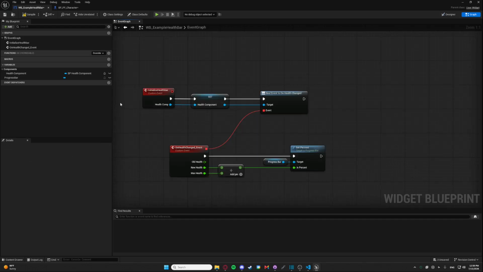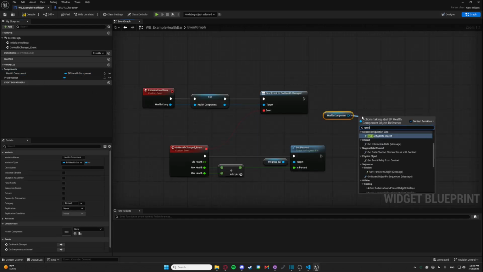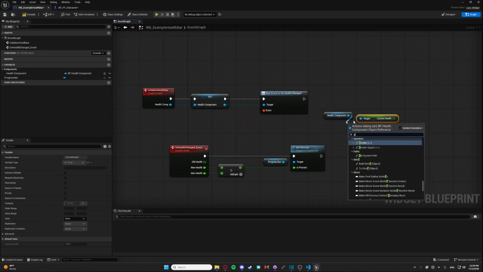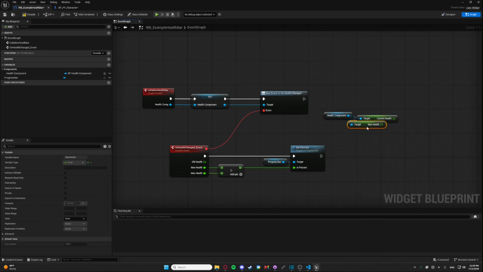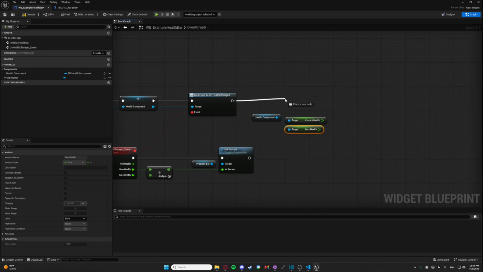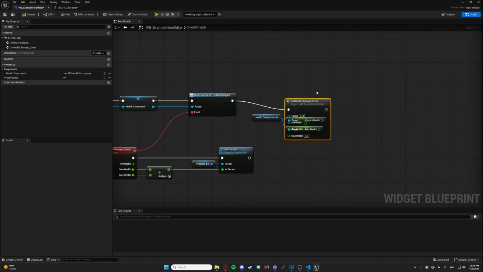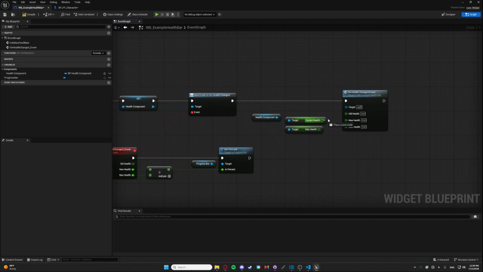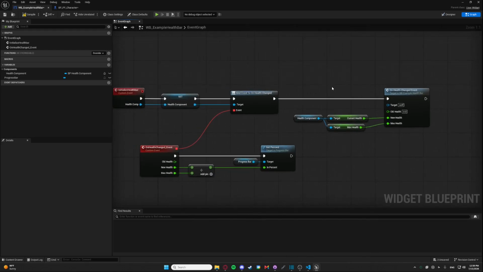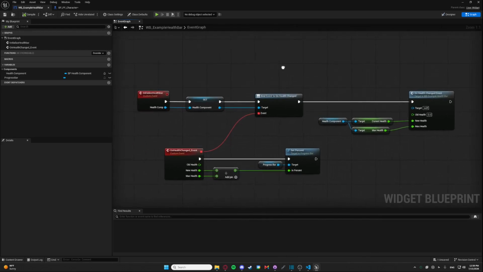There's one important detail here. Event dispatchers do not store or replay previous calls. This health bar only hears calls made while it is bound. Because of that, we'll update the health bar once during initialization using the component's current health. Then let the dispatcher handle future changes. And just like that, our health bar automatically updates whenever the health component's health changes.